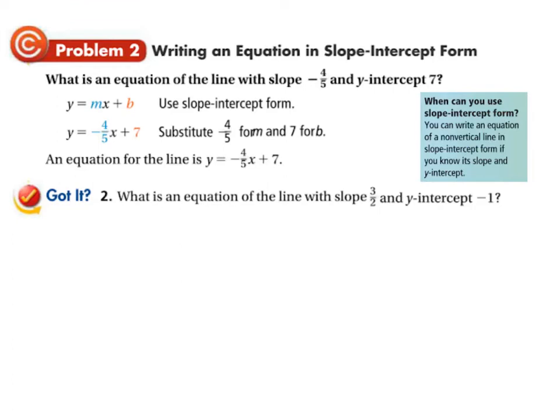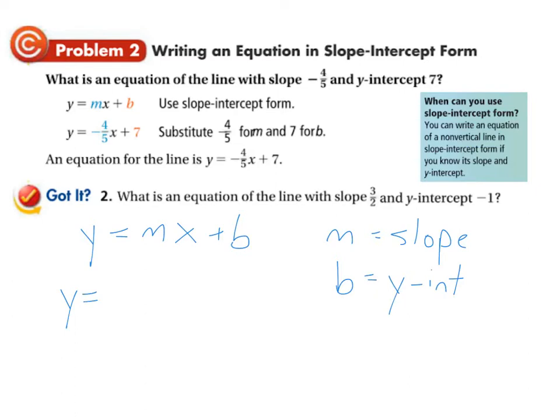Okay, so what do we do? We take the formula y equals mx plus b, and remember m is the slope and b is the y-intercept, where it crosses the y-axis. So we replace those, and we would say y equals, what is m? What is the slope? They say it's 3/2. So y equals 3/2 x, and that y-intercept is -1/2. We don't put plus a negative. We just say minus 1/2. That's the equation. Very straightforward.